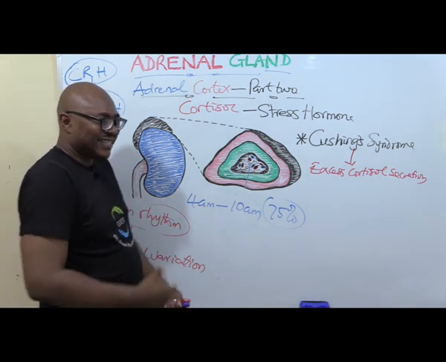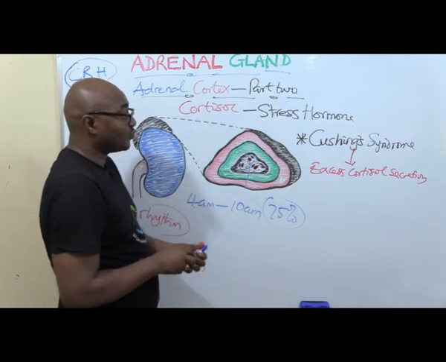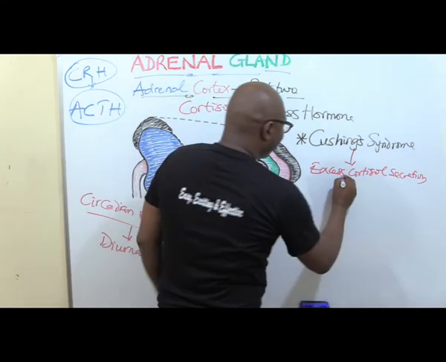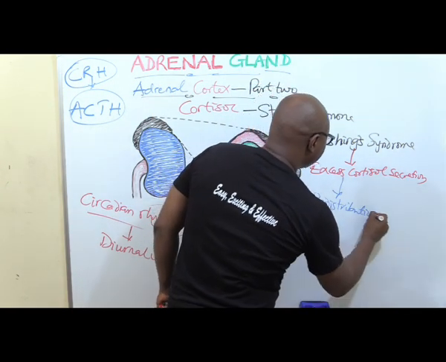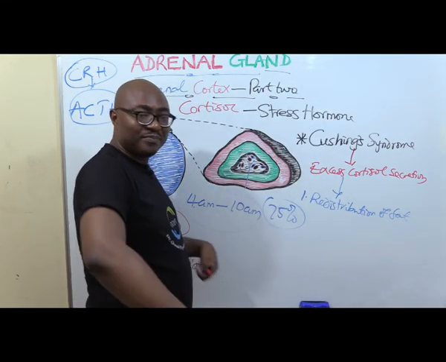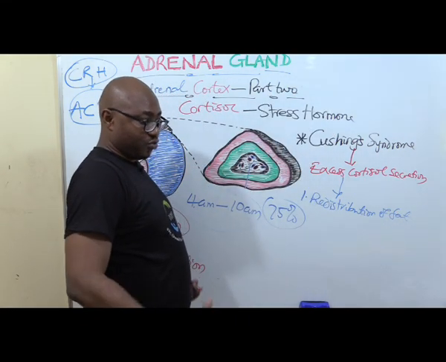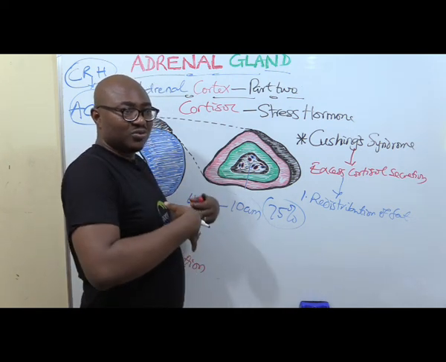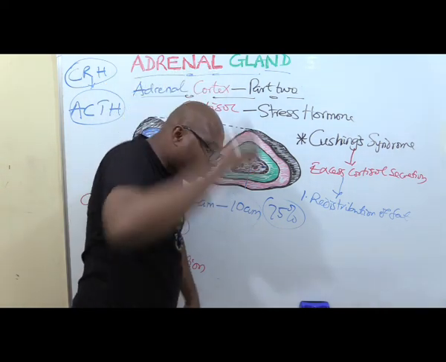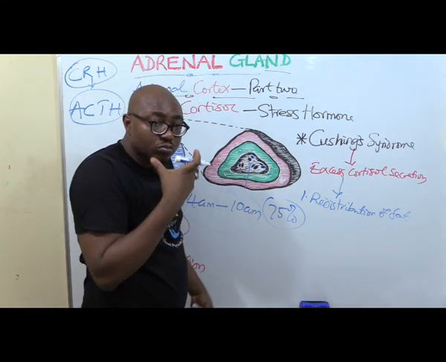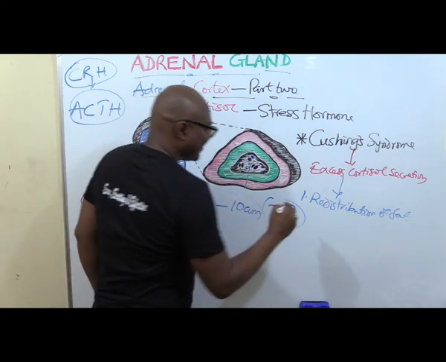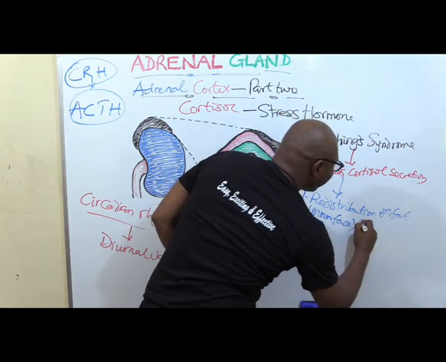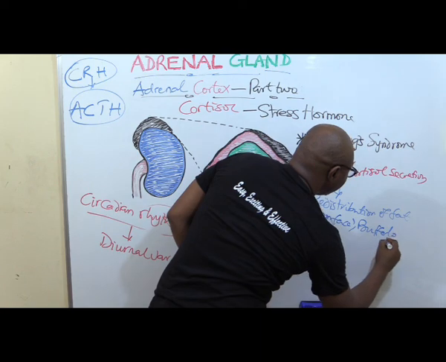You find out that there is a redistribution of fat. One of the symptoms of Cushing syndrome causes a redistribution of fat. So fat is distributed from the periphery, the extremities, and it moves to the center, to your trunk. So it leads to what we call a buffalo hump, full of fat, and a moon face. Moon face. And buffalo hump.